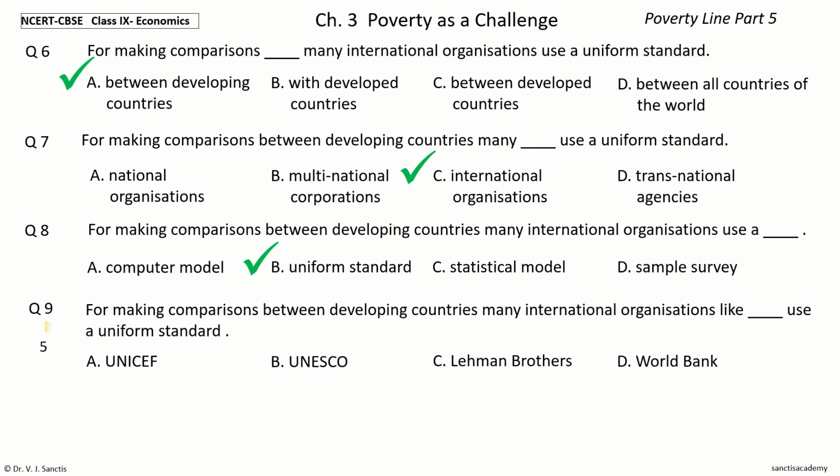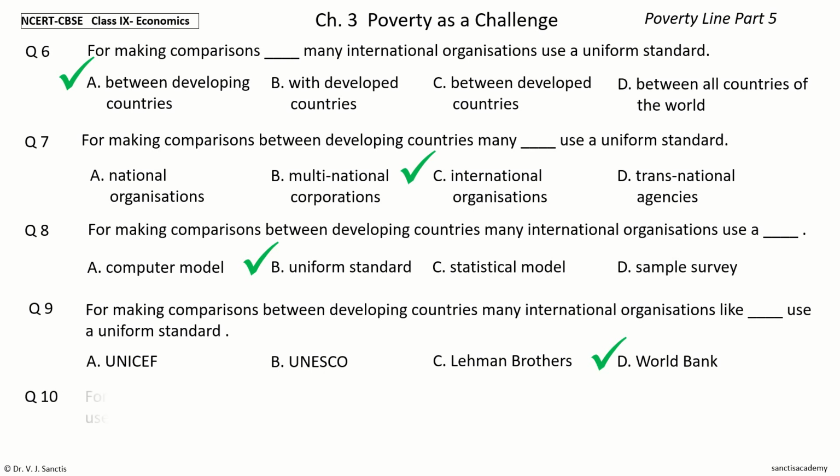Your time to choose. And the answer is World Bank. So, for making comparisons between developing countries, many international organizations like World Bank use a uniform standard.